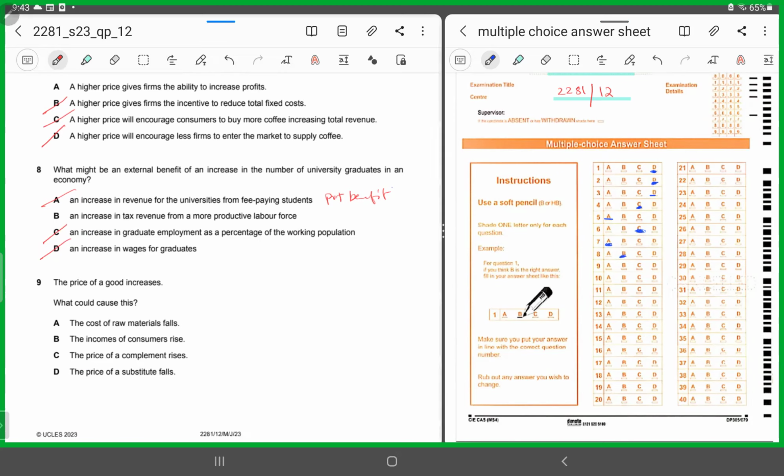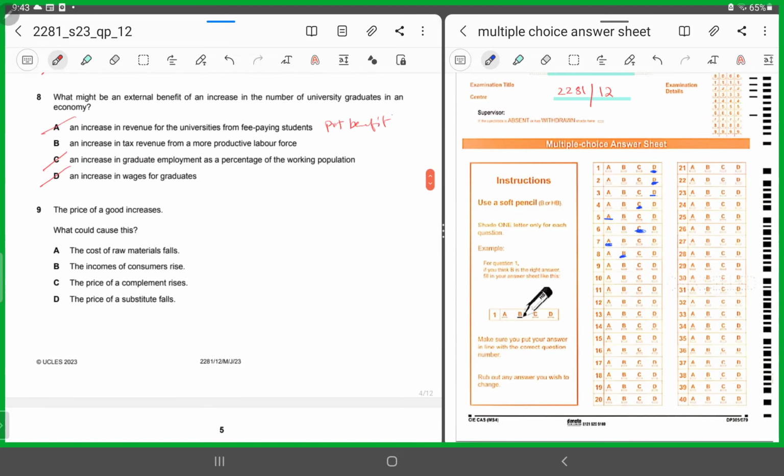Number 9, the price of a good increases. Now, what could cause this? What could be the reason behind the increase of the price of a good?